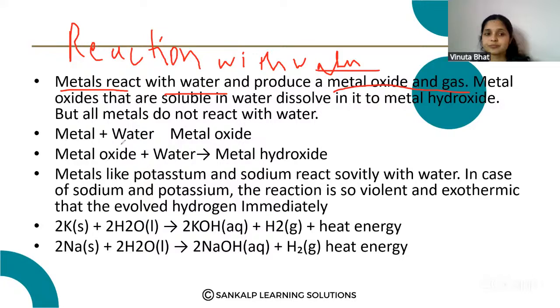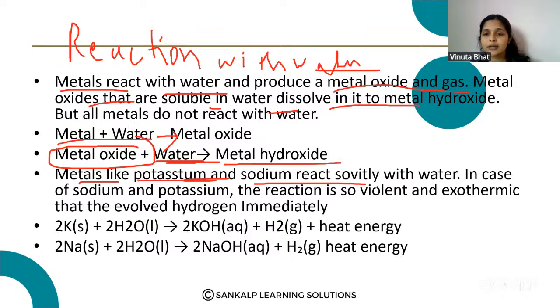So metal plus water forms the metal oxide. Metal oxides that are soluble in water dissolve in it and form the hydroxide. When the metal oxide reacts with water, it forms the metal hydroxide. Metals like potassium and sodium react with water violently, and the reaction is highly exothermic.